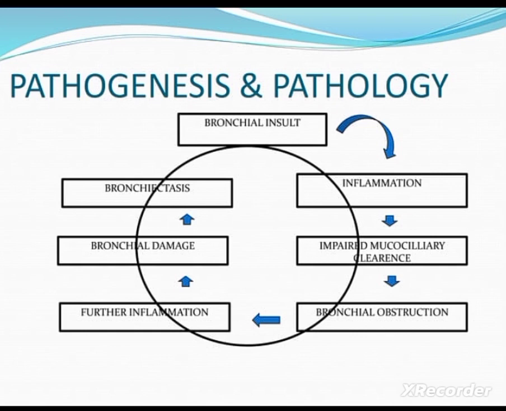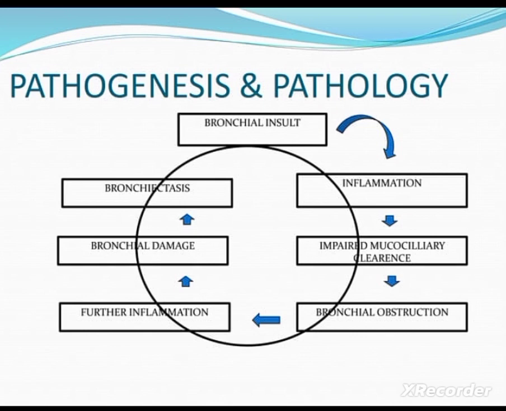So that is the pathophysiology. Due to the etiological factors, there will be an inflammatory response, and due to the inflammatory response, there will be weakening of the bronchial walls and loss of supportive structures.